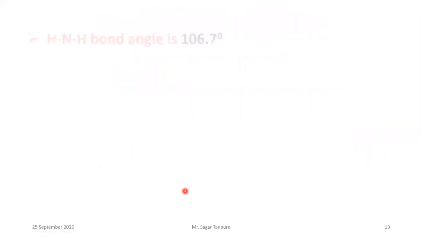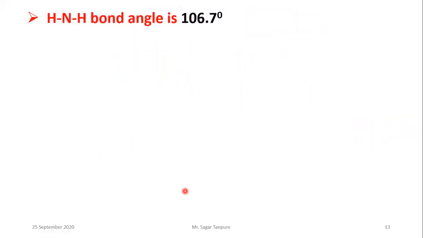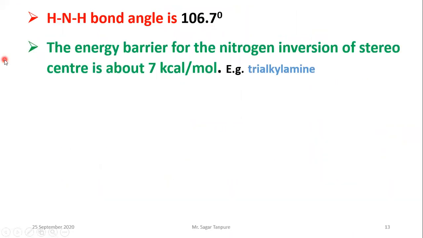Okay, see one by one. N and H and the bond angle is 107 degrees. Okay, the energy barrier of nitrogen inversion of the stereo center is about 7 kcal per mole.